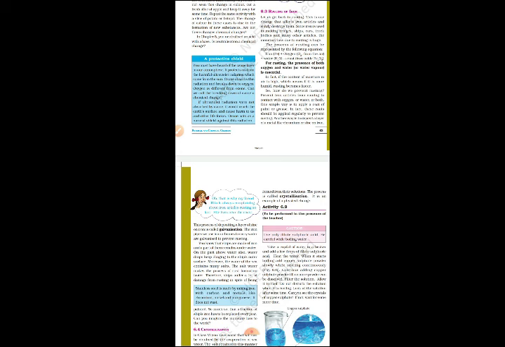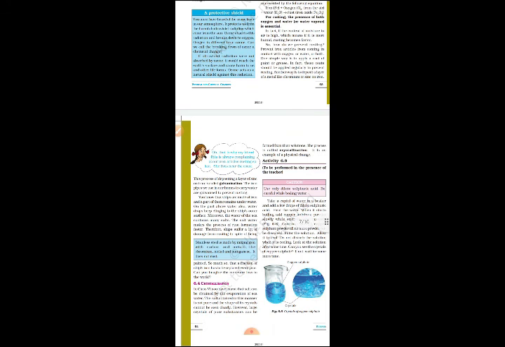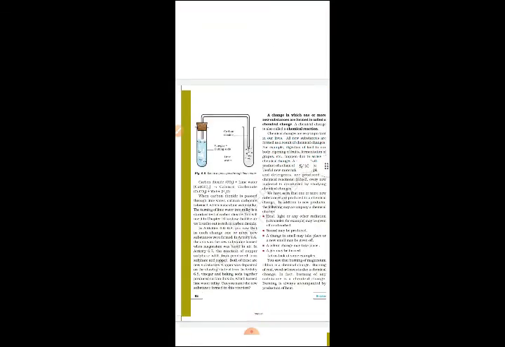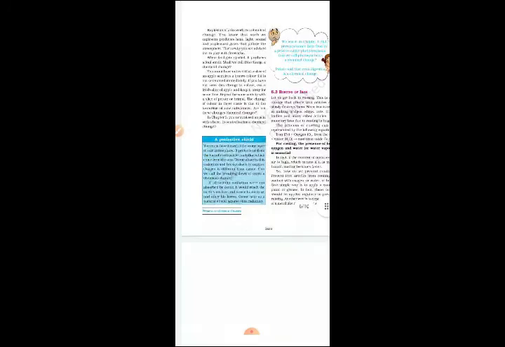Another way is to deposit a layer of metal like chromium or zinc on iron. The process of depositing a layer of zinc on iron is called galvanization, children. You can see this in a galvanized pipe, which means on the iron pipe a layer of zinc is deposited, so it will not rust if it comes in contact with air or water. The iron pipes we use in our homes to carry water are galvanized to prevent rusting, children.